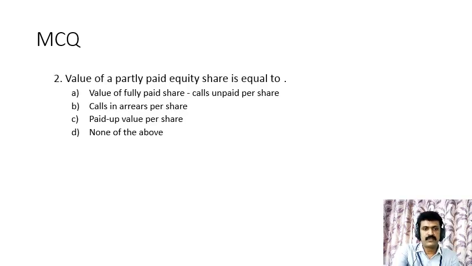The second question is, value of a partly paid equity share is equal to. The options are value of fully paid share minus calls unpaid per share, calls in arrears per share, paid up value per share, none of the above. And the correct answer is the first one, that is value of fully paid share minus calls unpaid per share.